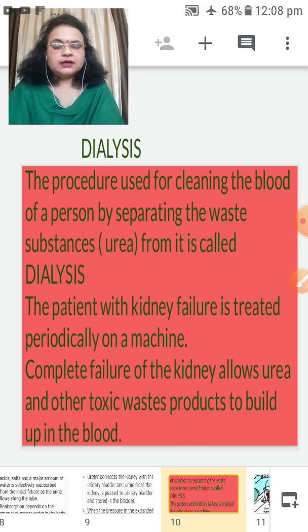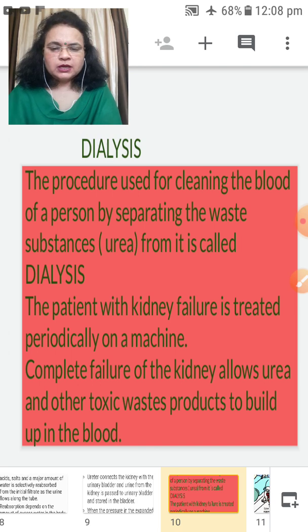If the dirty blood is not cleaned inside the body, what will happen? The amount of urea will continuously increase inside the body, and it will be a poison. So the patient with kidney failure is treated periodically on a machine.